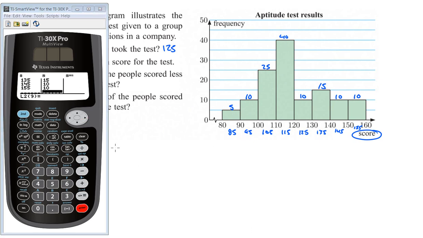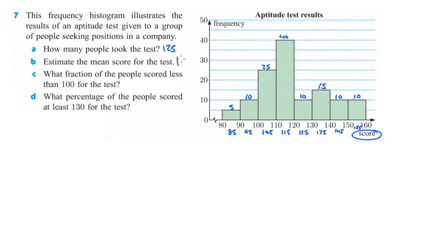Okay, so I've entered all that data in there, so I want to do second, and then data, which gives us our statistics. We want one variable stats. Our data is indeed in list 1, but now our frequency is list 2, so we want to highlight that, and then calculate. And then our mean here is 119. So 119 would be our estimate, since we're just going right in the middle of each of those ranges.